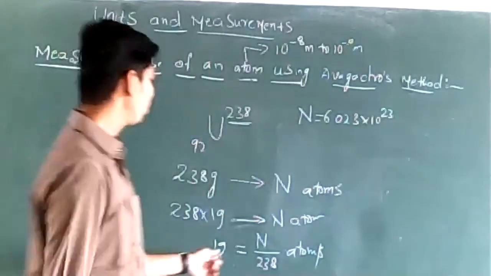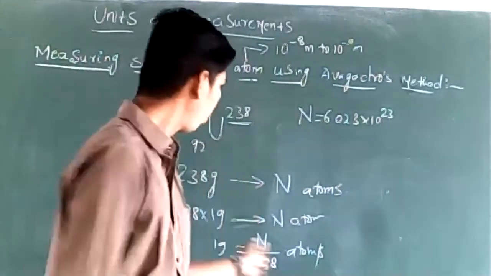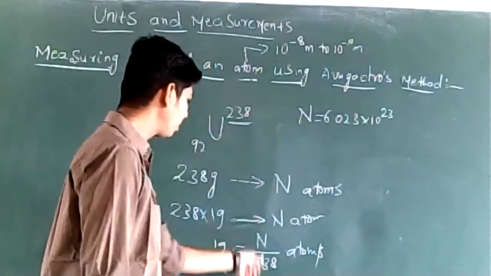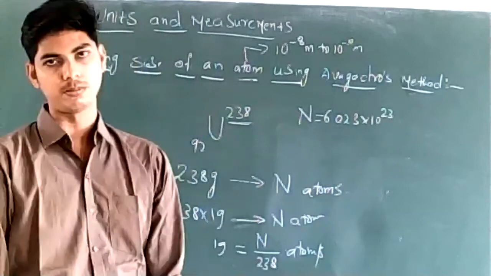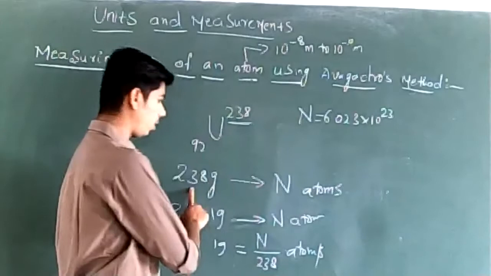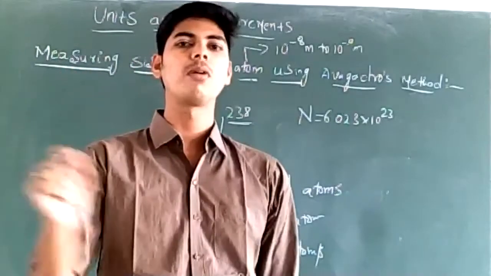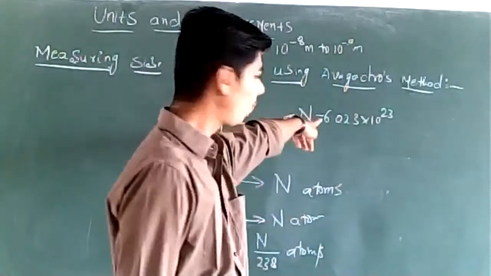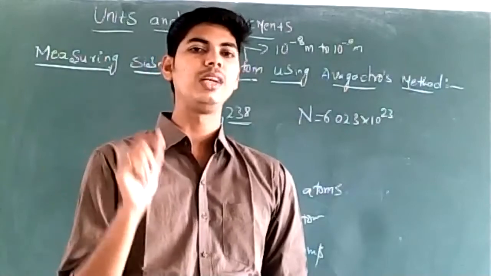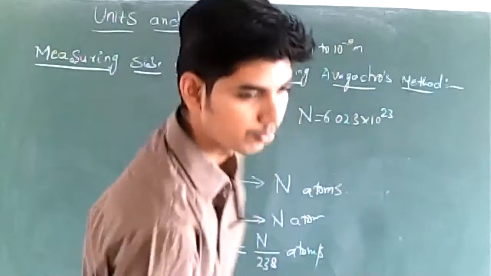This is how you need to calculate the number of atoms present in 1 gram of the substance, right? This must be remembered: molecular mass of any substance contains Avogadro number of atoms, N atoms, with N equal to 6.023 into 10 to the power of 23. So try remembering this value.